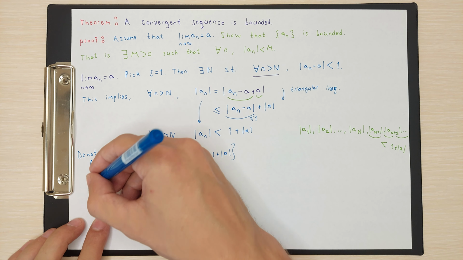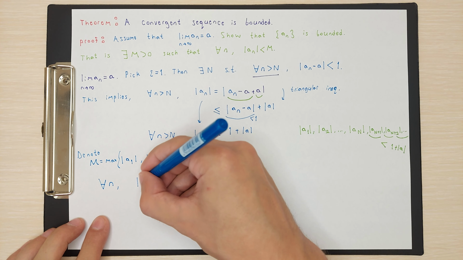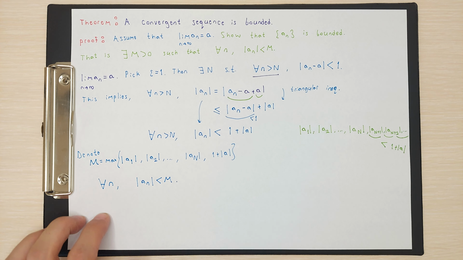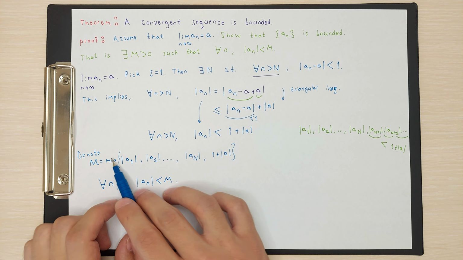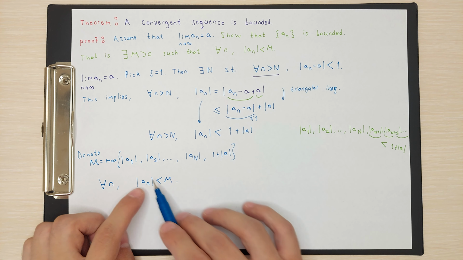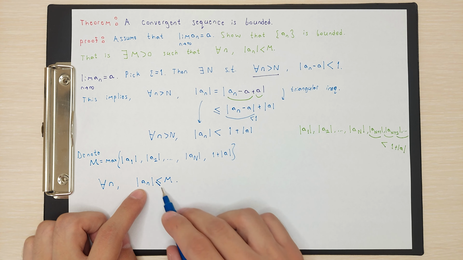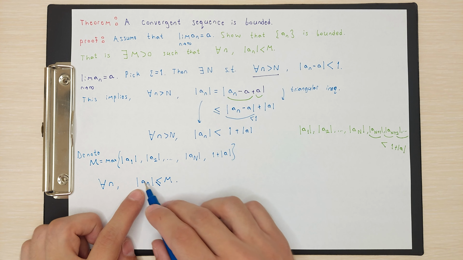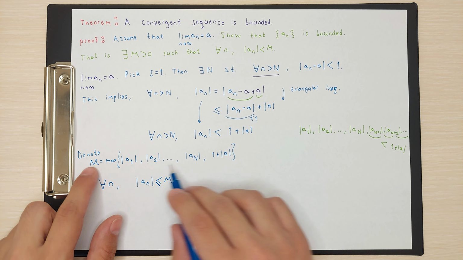That means for all n, we have absolute value of an is less than or equal to m. Because if it is a1, a1 is less than or equal to the maximum m, right? Let's say, to be sure, less than or equal to this m. So if a5 is the maximum in here, all terms are less than a5 because a5 is the maximum.